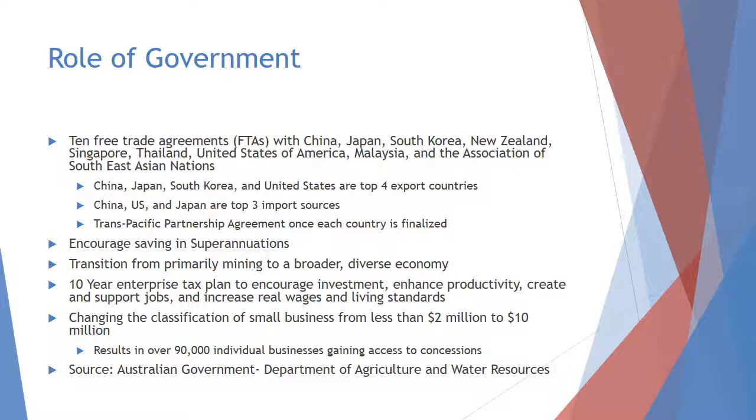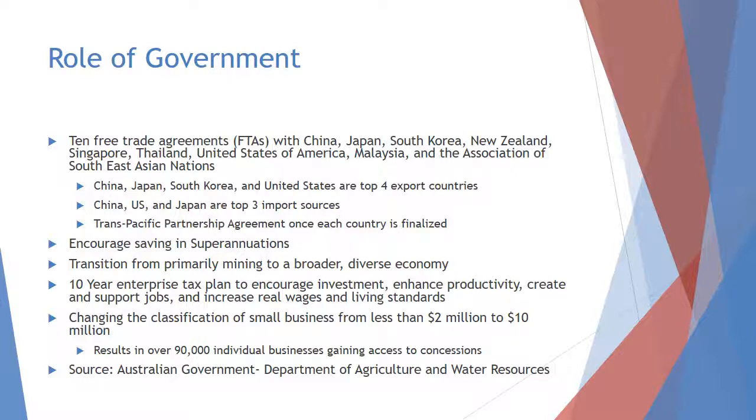The government plays a huge role in Australia's economy, as the Department of Foreign Affairs and Trade coordinates the free trade agreements to ensure interests of agricultural industries to make sure Australians can have each industry without an additional tax cost. There's currently 10 free trade agreements with China, Japan, South Korea, their neighbors New Zealand, as well as the United States and many other small Asian countries.